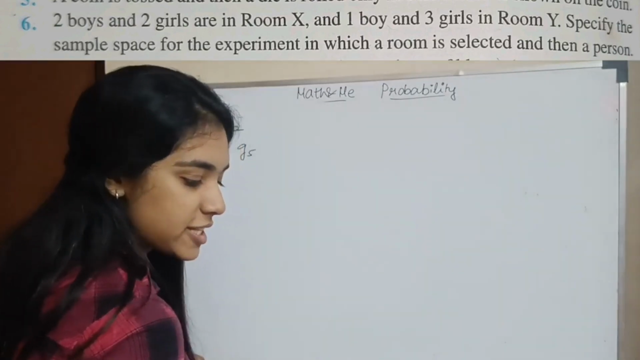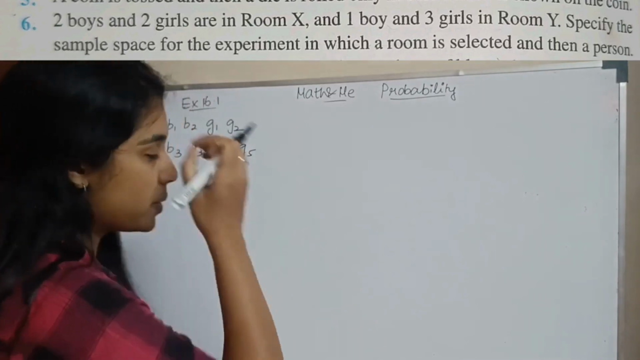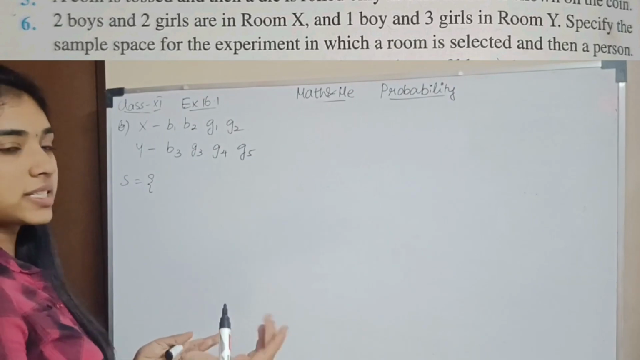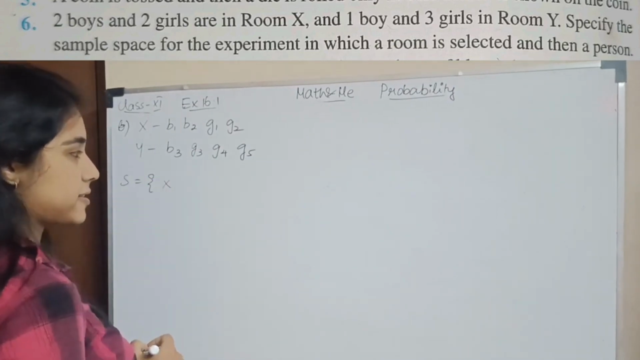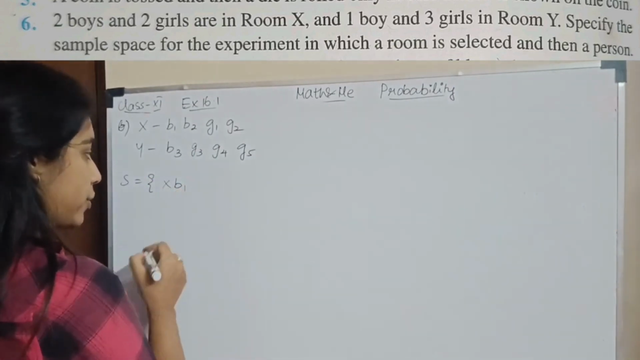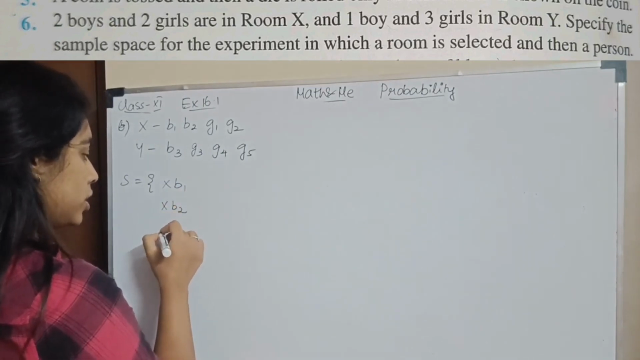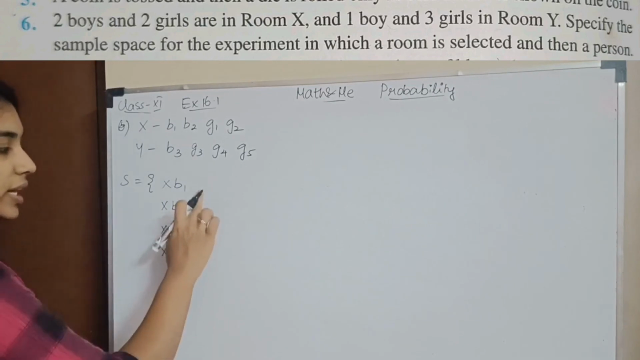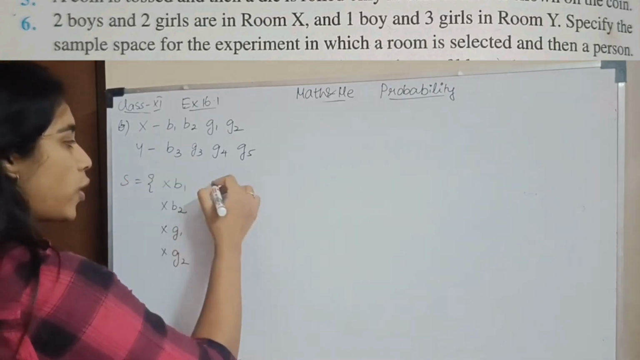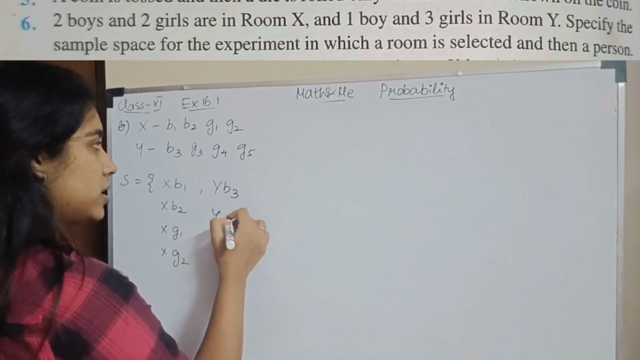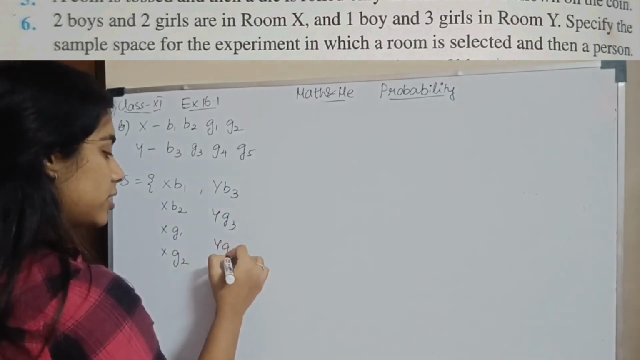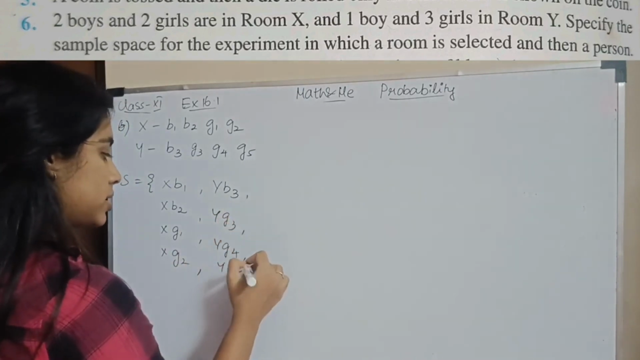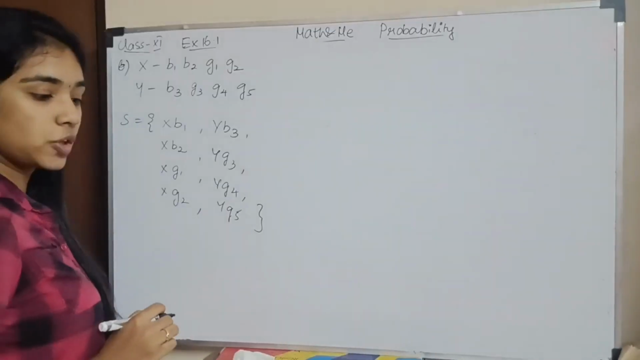Specify the sample space for the experiment in which a room is selected and then a person. So, sample space eppadi irukum? First you are selecting a room and then the person. So, if you choose room X, then you can either choose boy 1 or boy 2 or girl 1 or girl 2. Room X choose panna, you can have these options. If you choose room Y, you can choose boy 3, girl 3, girl 4 and girl 5. So, this is your sample space. Okay.